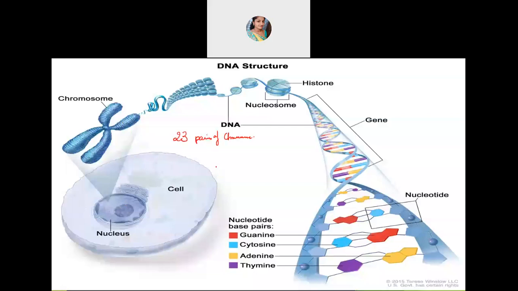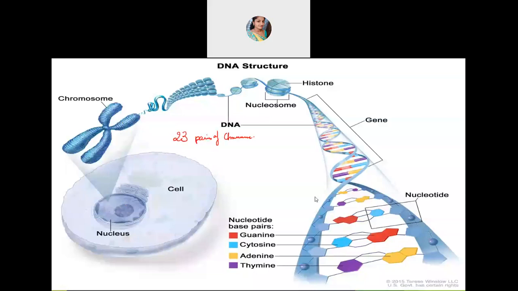That 23 pairs will be transferred from the parents only. We are diploid in nature because when the embryo has to be formed, it will be 23 which we get from our father and 23 which we get from our mother. So on the whole, we will have 23 pairs of chromosomes. These chromosomes will be formed during the reproduction time, and the chromosome is a coil-like structure. You can see here how much coiling has taken place. If you start opening it up, you will see this double stranded structure, which is DNA. DNA replication helps us to transmit that character from one generation to another generation.